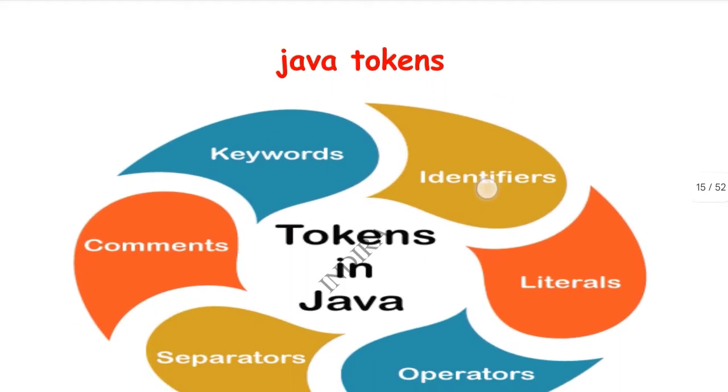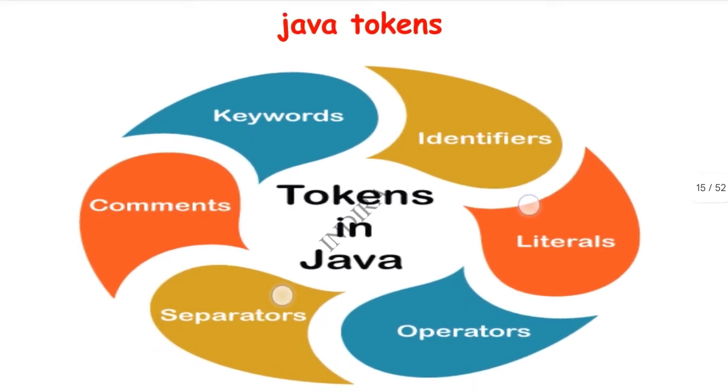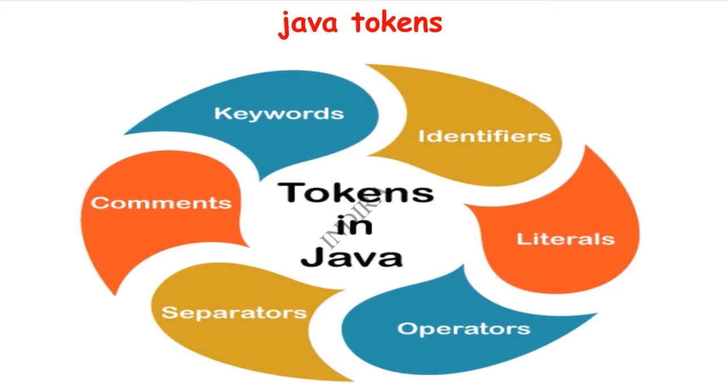Now Java tokens. This is the graphical representation of the Java tokens. We can easily understand the concept by this graphical representation. All this is occurring due to Java only. In daily life also we have to think in terms of Java, then we can easily understand Java. So coming to Java tokens: literals, operators, separators, comments, keywords. All these 6 come under the Java tokens.